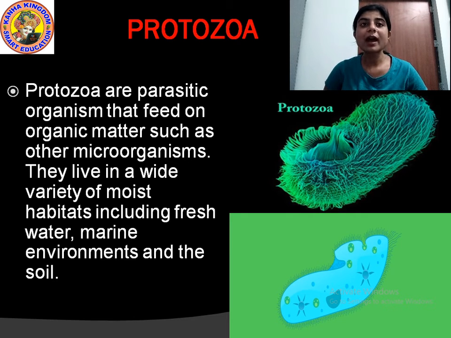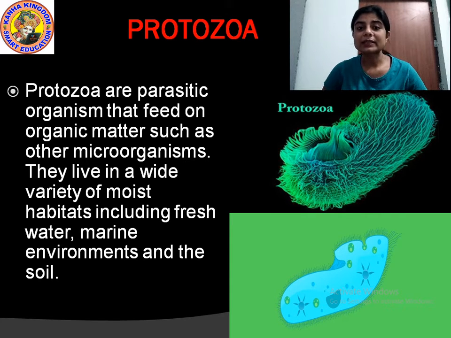Wide variety means there are very different kinds of protozoa, and they live in many different places: moist places, places which are damp, places which contain water like fresh water. These protozoa are present in water.